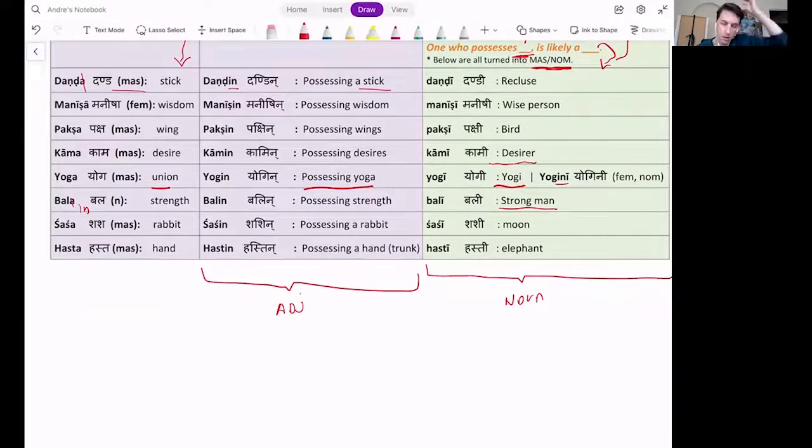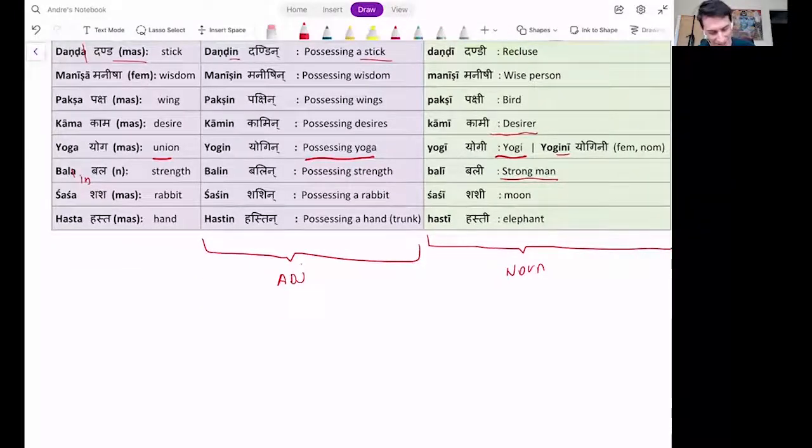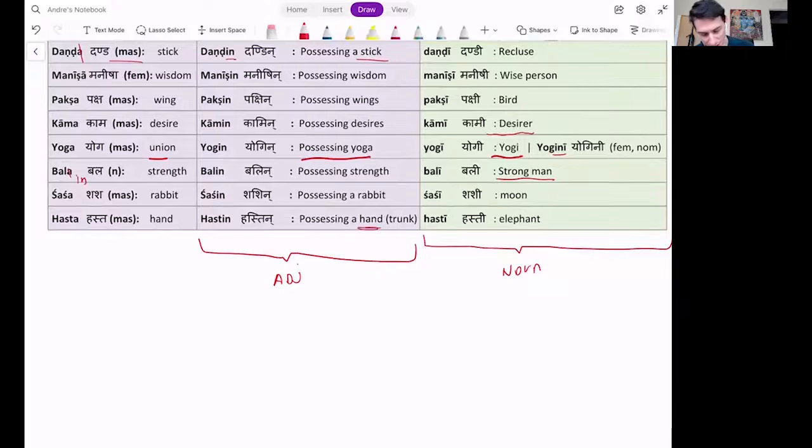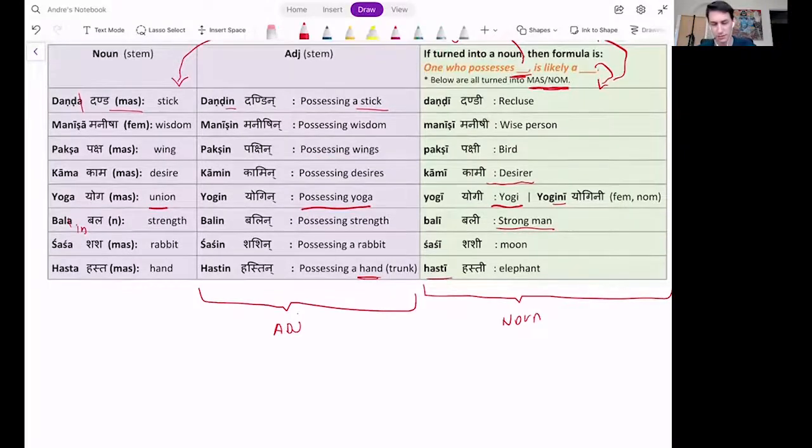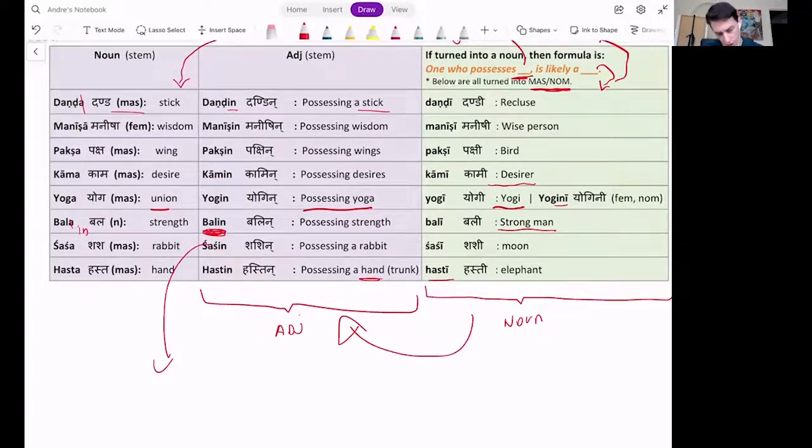Rabbit, shashaha. Shashin, possessing a rabbit. Shashi, moon. Can someone explain to me why this is? Moon, because of the rabbit face in the moon. Hasta, hand. Hastin, possessing a hand or a trunk. If you look up, I think it's going to say trunk also for hasta. Elephant, hasti. What about a man possessing strength? They say balinaraha. A man possessing strength. It could even mean a strong man.